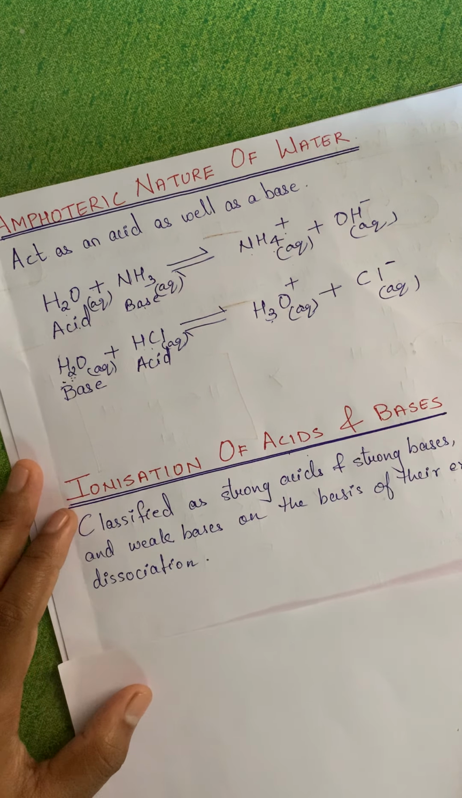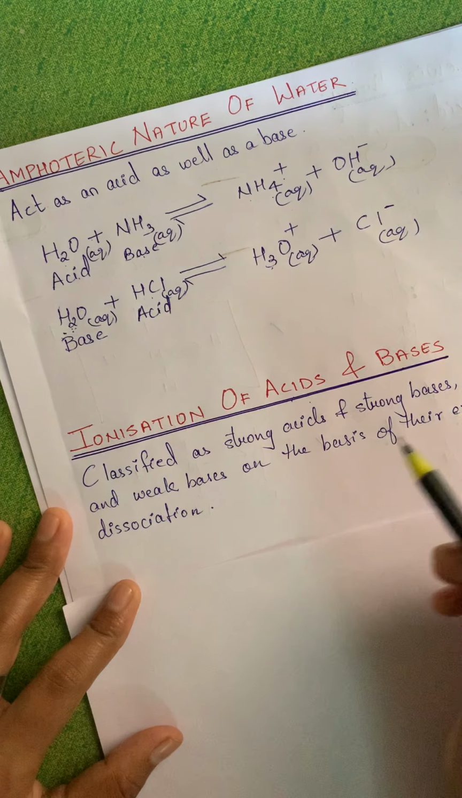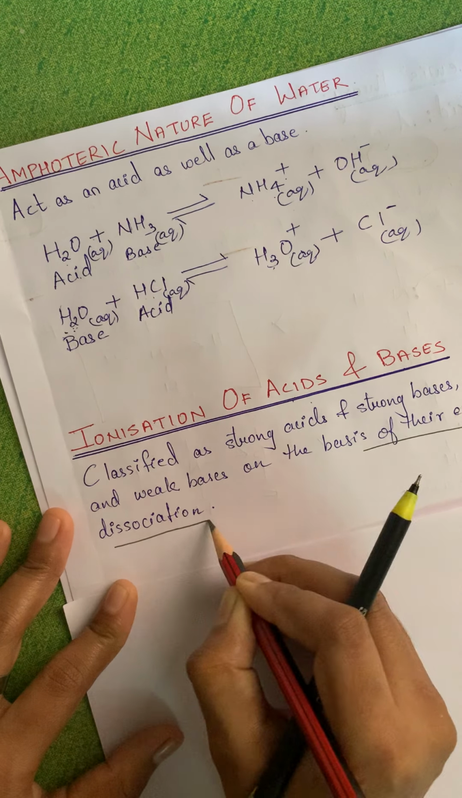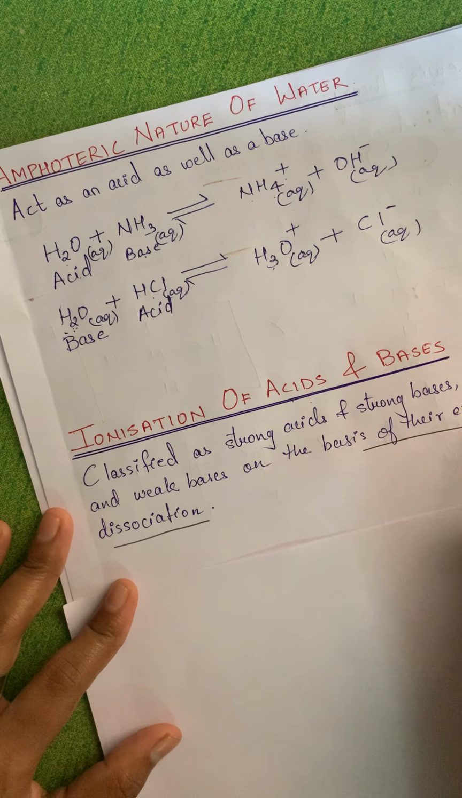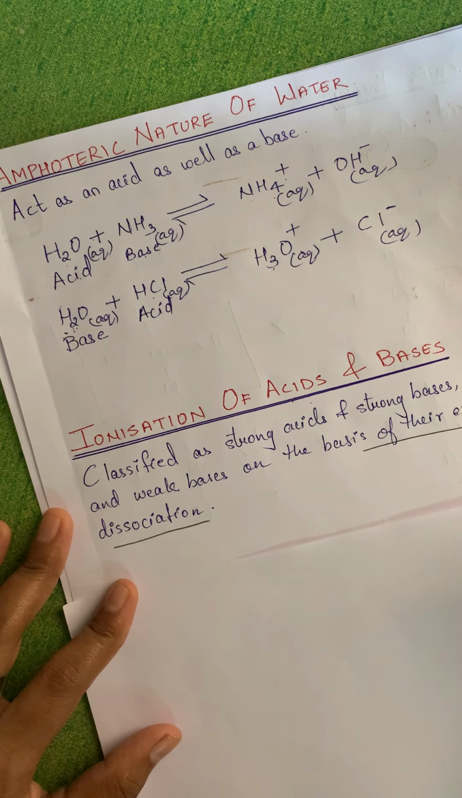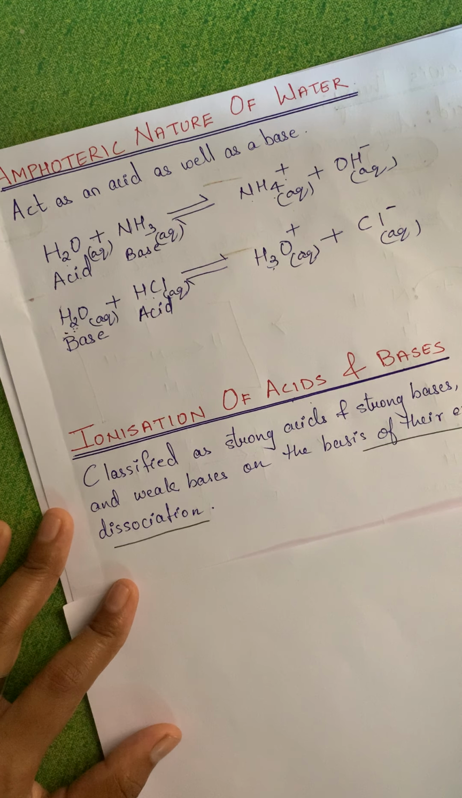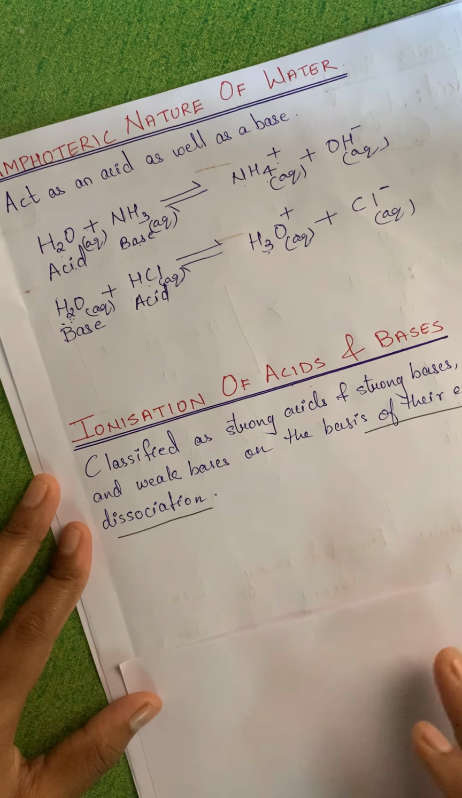Okay, so let's start. Now this is classified on the basis of their extent of dissociation. They are classified as strong and weak on the basis of what? Their extent of dissociation. How well it can be dissociated, based on that they are referred to as strong and weak. So first we'll take an example of strong acid and strong base.